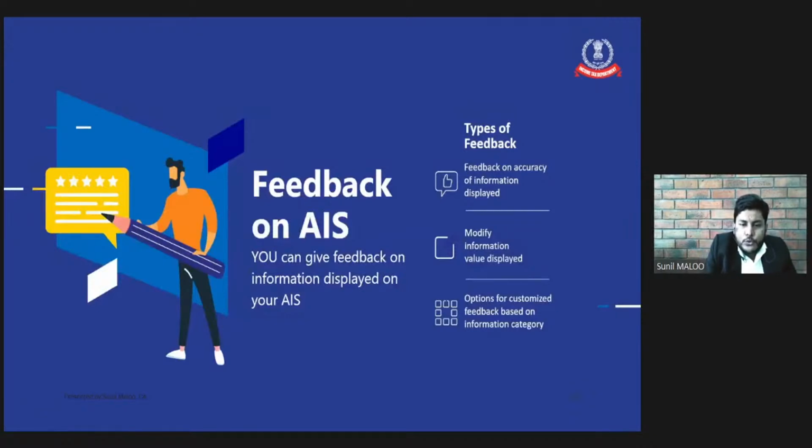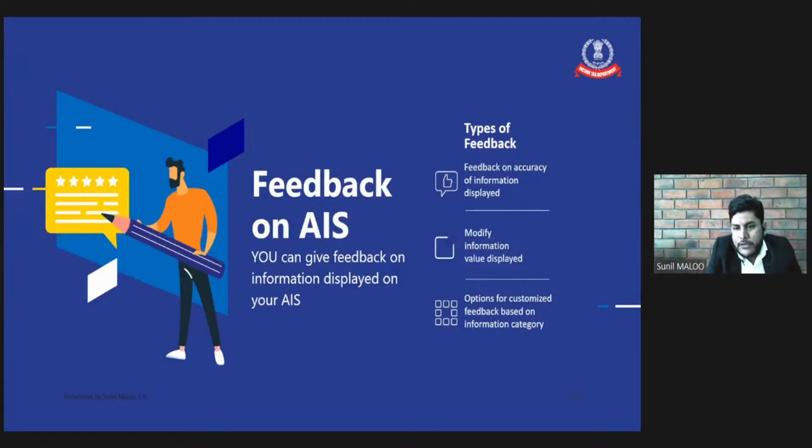So for feedback on the AIS, you can give feedback on the information which is displayed on the AIS. The main benefit of AIS is that it shows a lot of information relating to your PAN, which is collected by a number of entities. And the icing on the cake is that it also provides us an option to modify the information as well. We have no direct right to modify, but we can request, through feedback, that this particular transaction reported in AIS does not belong to me, or has been reported twice, or has been reported with some wrong amounts.